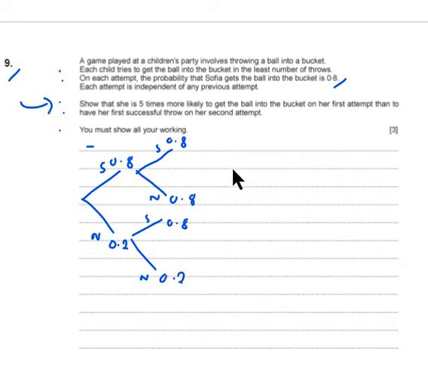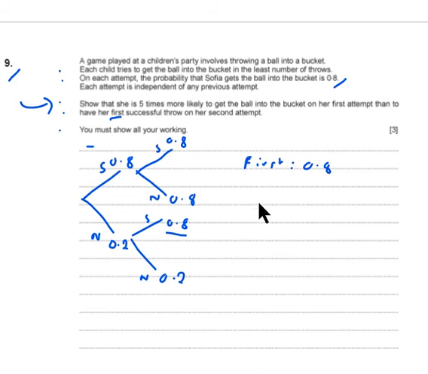So, back to our question. The probability of success on her first event, we're given, is 0.8. Then reading the question, what's the probability that she'll have her first successful throw on her second attempt? That means she'll have no success on her first attempt, but success on the second attempt.